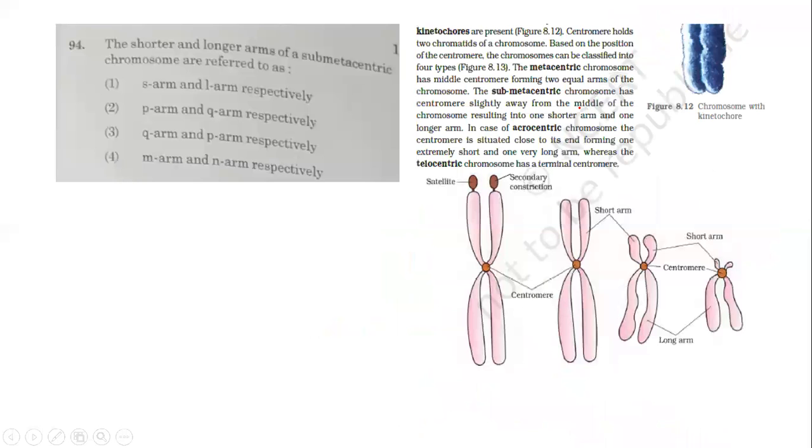Next question: the shorter and longer arms of submetacentric chromosomes are referred to as? This is also taken from the chapter Cell: The Unit of Life, chapter 8 of class 11th. Before solving this question, we should clearly know what a submetacentric chromosome is. Here is a picture taken from the textbook as such.